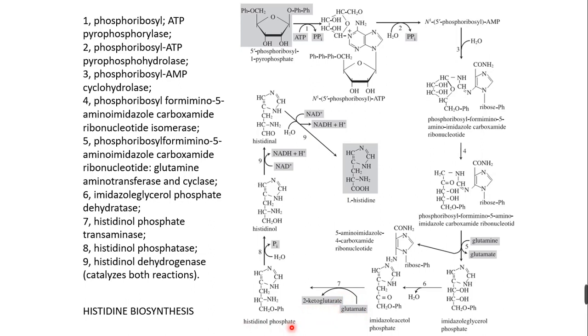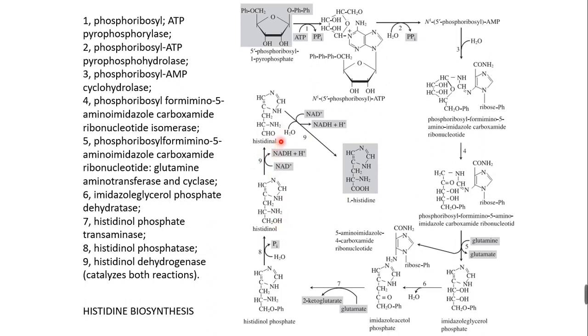So histidinol phosphate is formed, and by the eighth reaction, the phosphatase, removal of phosphate, this phosphate is removed, and you can see here CH2OH, which is called histidinol. And again a further dehydrogenase reaction, dehydrogenation, forms CHO.